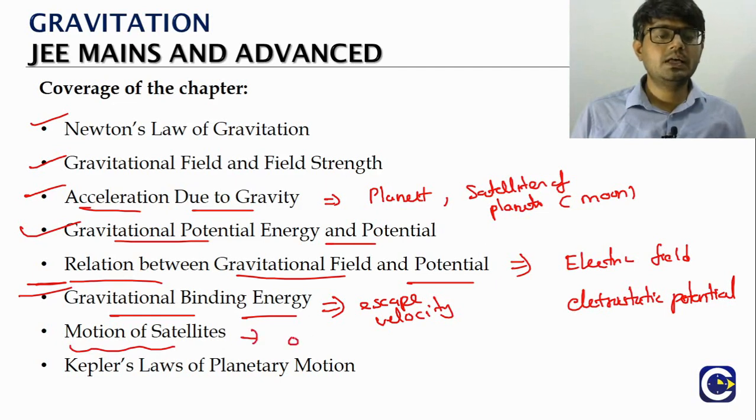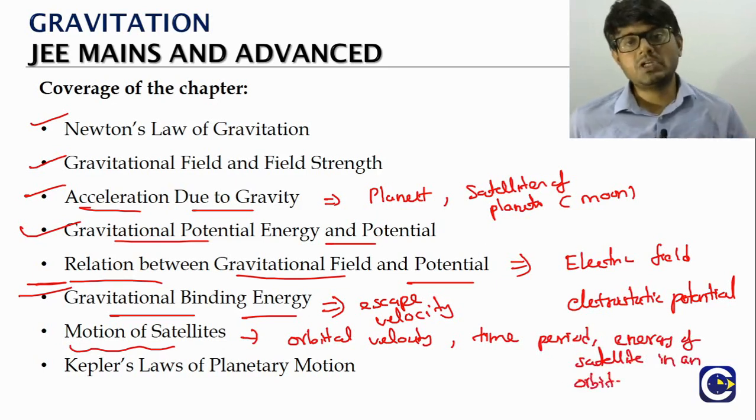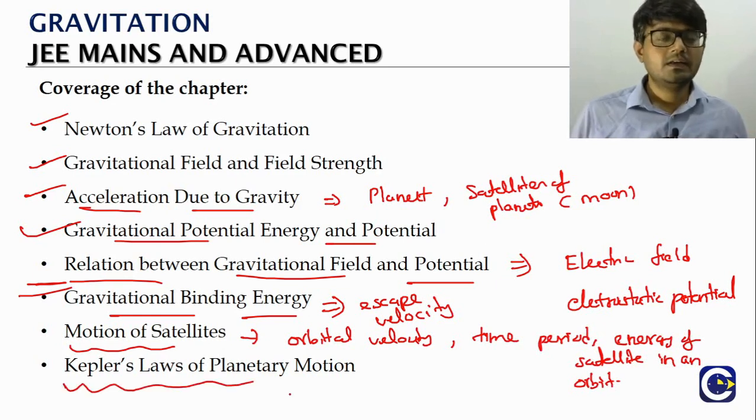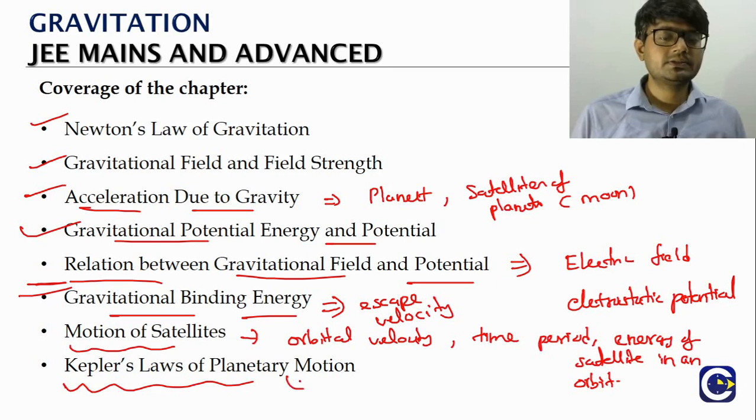Here we will talk about the concept of orbital velocity of a satellite and time period, things like that. Energy of the satellite in an orbit. All these things we will cover in the motion of satellites. Then we have the kind of very important laws that have provided more insights into our understanding of the universe, which are Kepler's laws of planetary motion. So we have 3 laws. We'll look at them in detail.